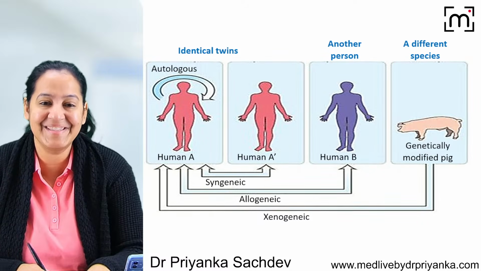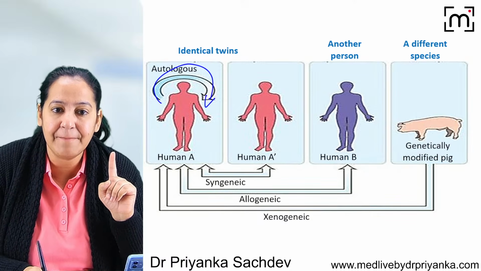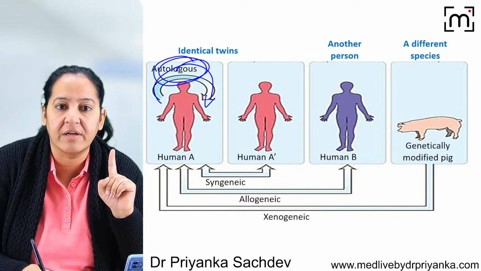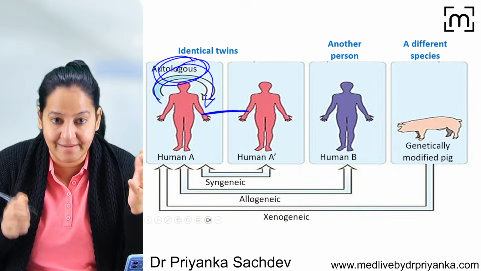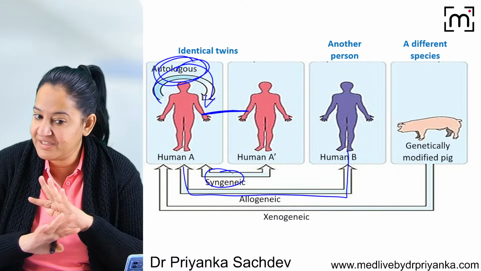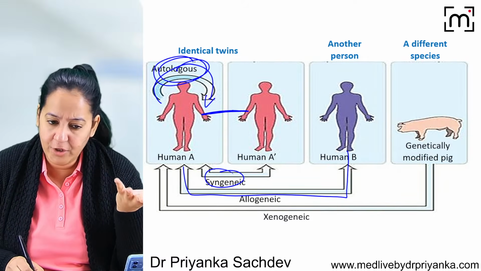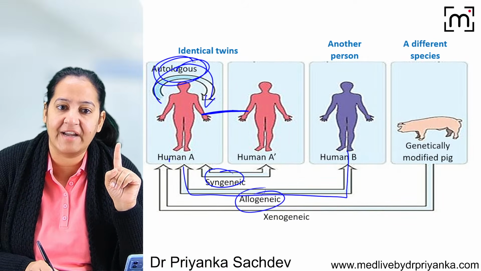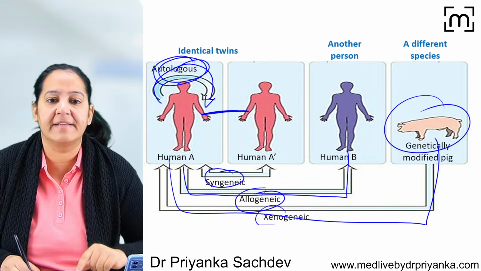You got the same in the form of the diagram here. Can you see? If the donor and the recipient are the same person, it's known as autograft. If they are genetically identical, you can see the color, it's known as syngraft or isograft. If the two humans are there, but genetically not identical, they are only the same species, it is allograft. And if the animal is there, it's xenograft.